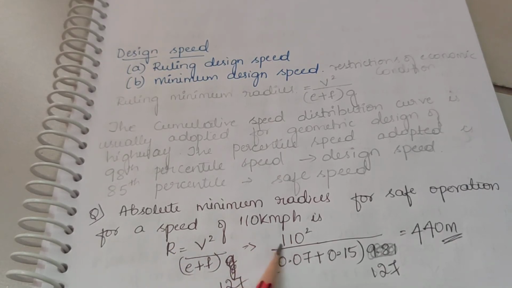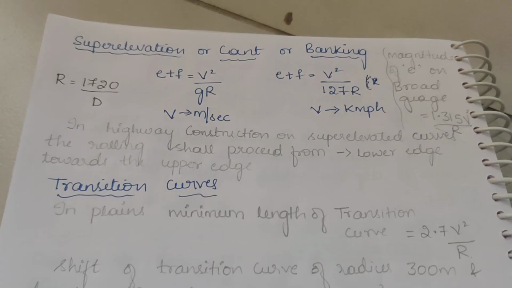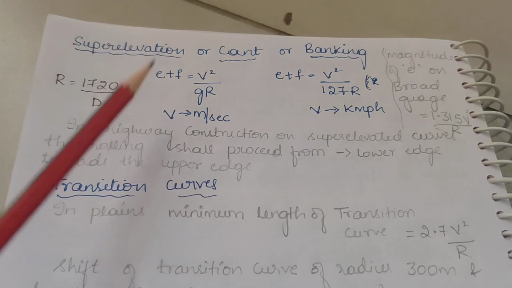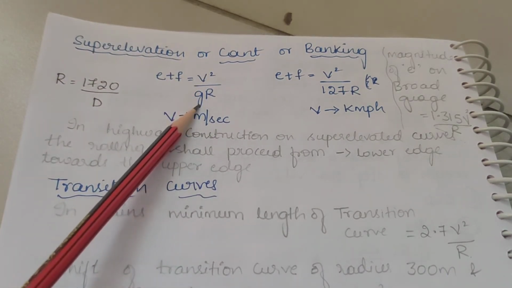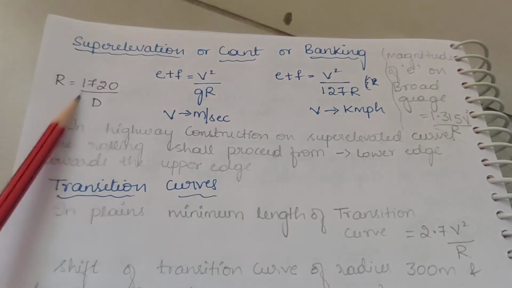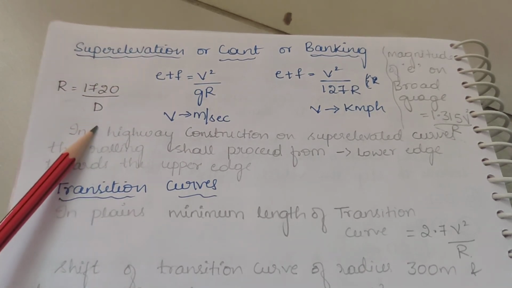V is given as 110. e, the standard super elevation, is always taken as 0.07. f, the coefficient of friction, as I've told you in the friction or skid resistance, is 0.15. When you calculate, you get 440 meter. Next important thing is super elevation, or cant, or banking. As I've told you, e plus f is equal to v square by gR. If it is in terms of kilometer per hour, it is v square by 127 R. If R is given in terms of degree, R is equal to 1720 divided by D.